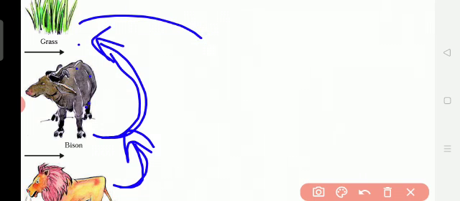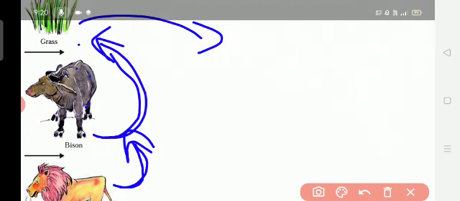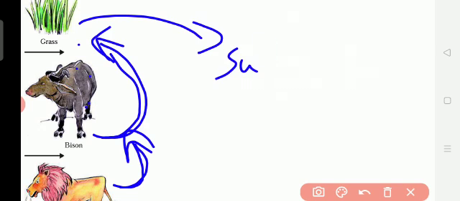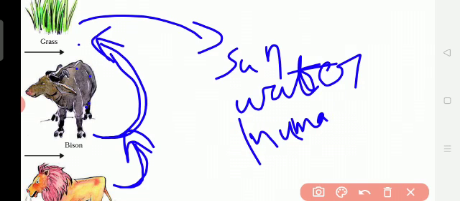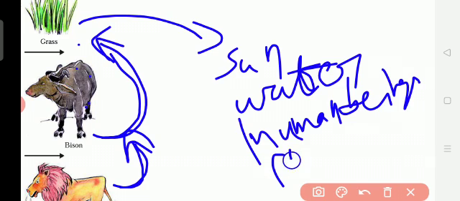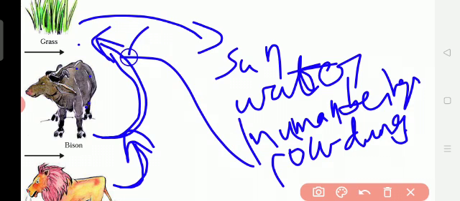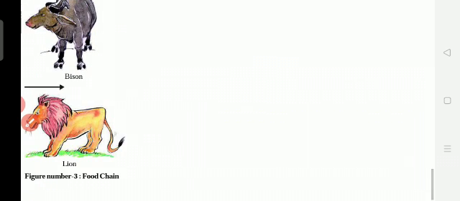And grass depends on whom for food? It depends upon the sun, and it depends upon the water, and it depends upon the human beings, because human beings have to take care of it, na? So we human beings have to take care of it. And it depends upon the cow dung. Cow dung means gobar. Okay, it is also food for the plant. Understand? So like this a relationship is there.